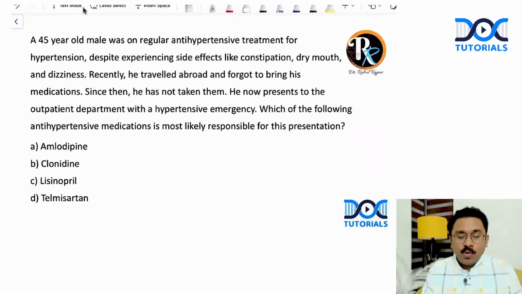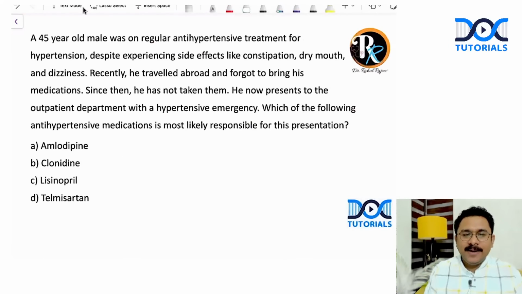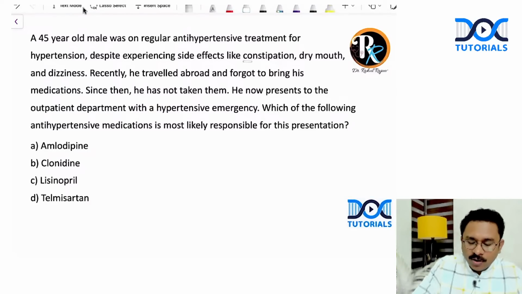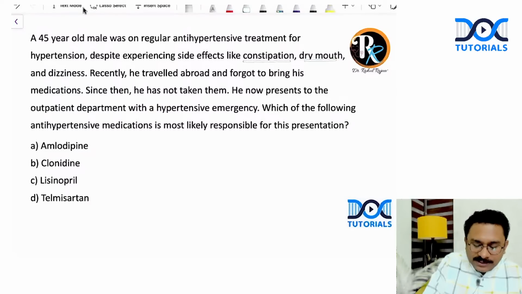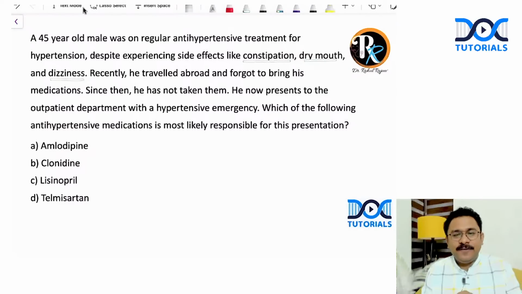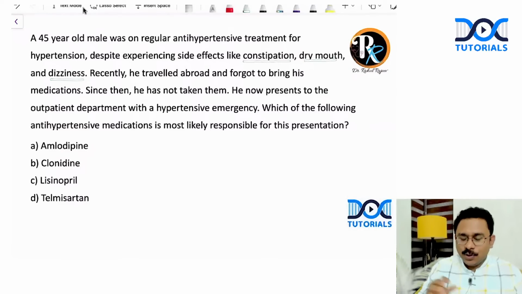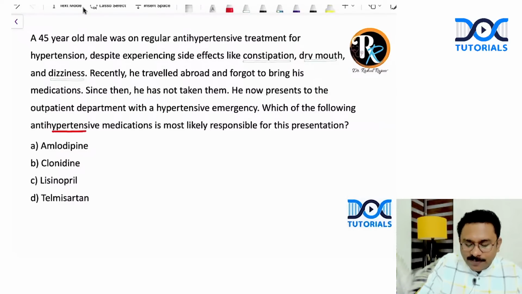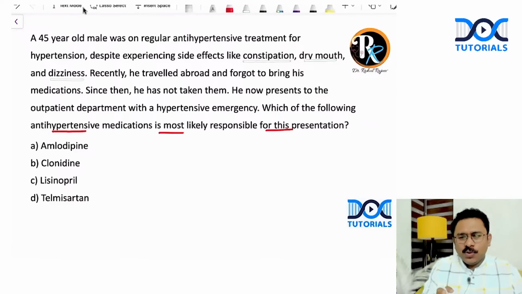A 45-year-old male was on regular antihypertensive treatment for hypertension, despite experiencing certain side effects like constipation, dry mouth, and dizziness. So the patient had these side effects, but in spite of that, he was taking that drug. Okay, so look at that. They're basically asking you which medication is responsible. So look at the side effects: amlodipine, clonidine, lisinopril, telmisartan.